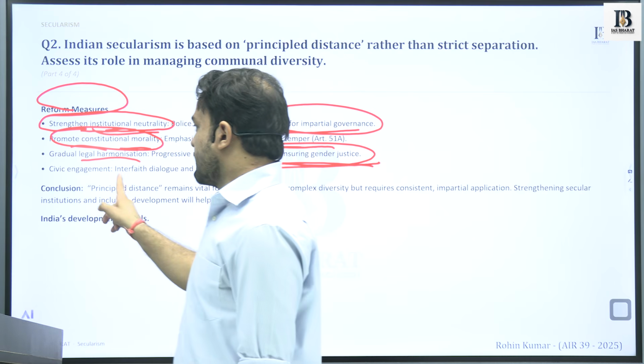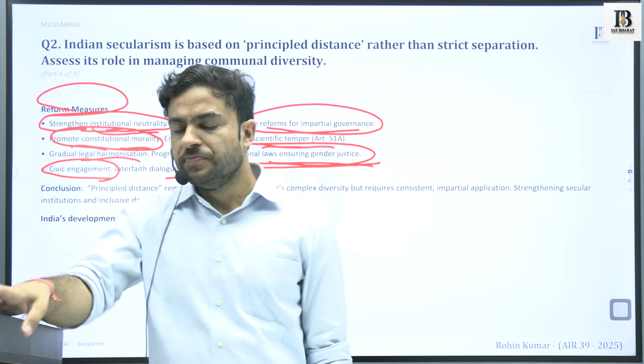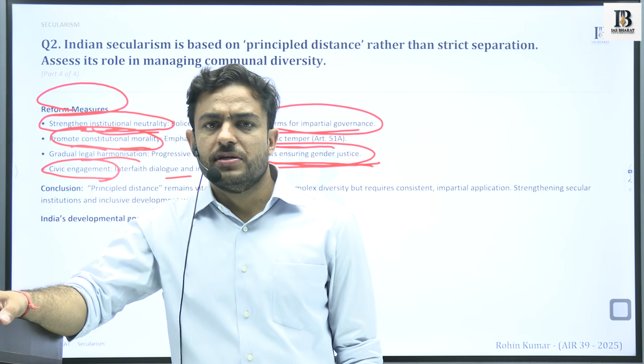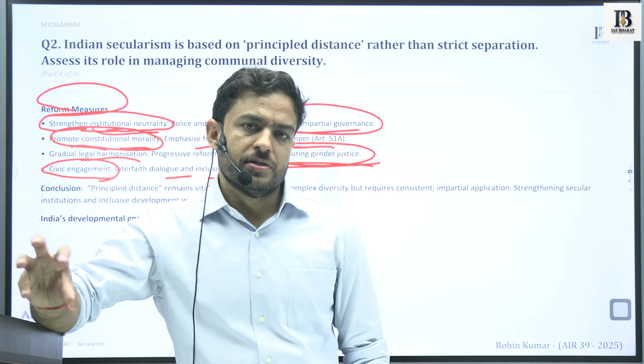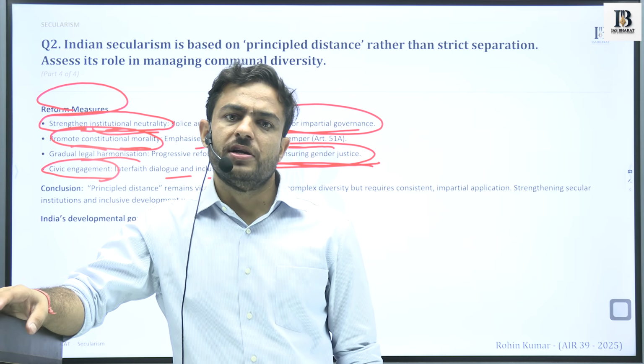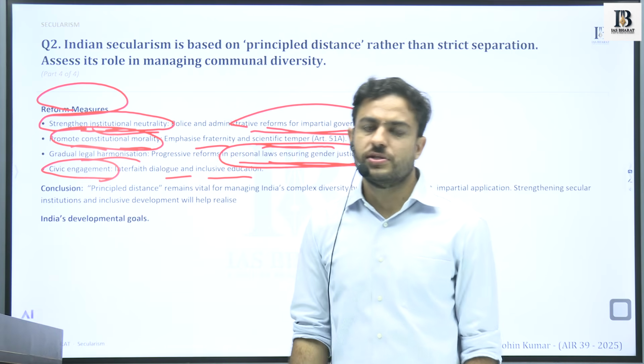Okay. Next is civic engagement, interfaith dialogue and inclusive education. It is very important because when we see that different social groups exist, we also see certain instances of communal tensions and communal conflicts in the society.